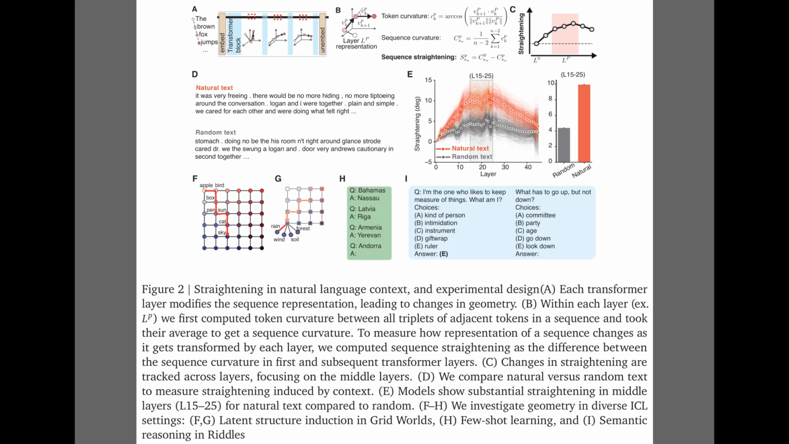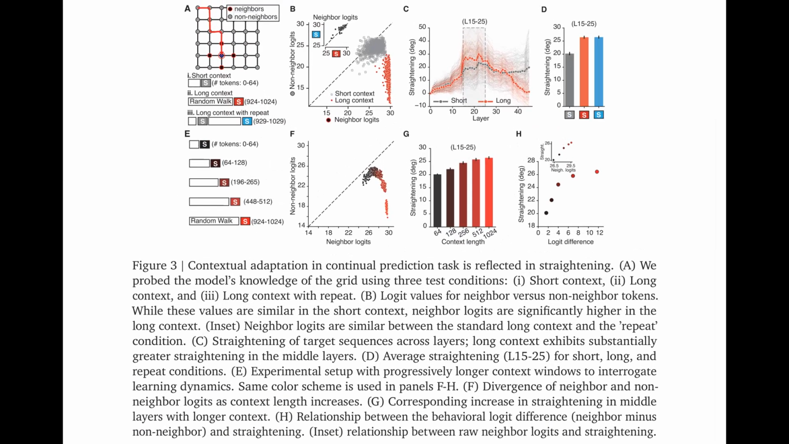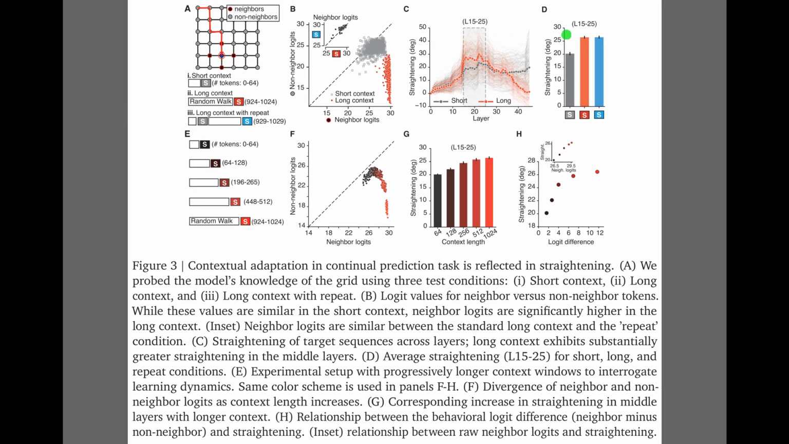Well, Figure 2 details exactly how this straightening is measured and tested. The top panels define the metric mathematically, calculating how much the curvature of the sequence trajectory decreases as it moves through the transformer layers. The middle graphs validate this on text, showing that natural language, in red, straightens dramatically in layers 15 to 25, whereas random word sequences, in gray, do not. Finally, the bottom row presents the 4 experimental domains used to test the hypothesis, ranging from grid navigation to semantic riddles.